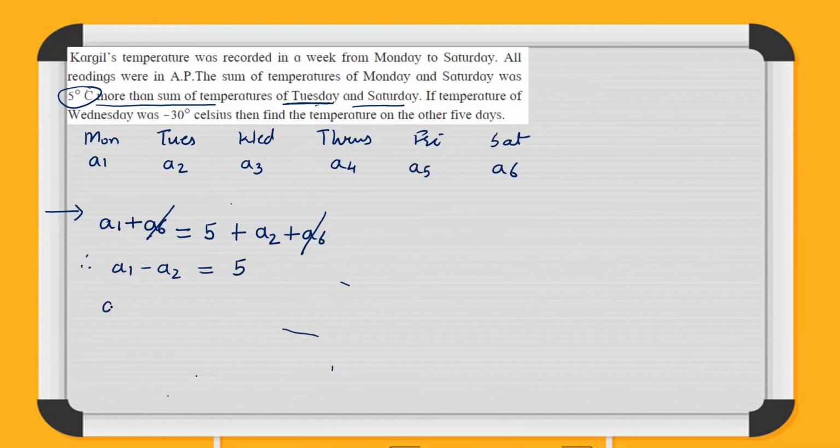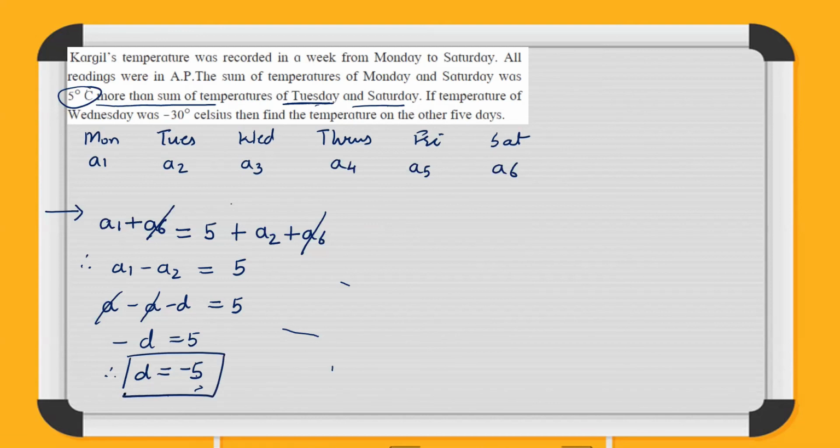So A1 minus A2 will be A minus (A plus D). So A minus A minus D is equal to 5. A and A will cancel. Minus D equal to 5. So we get therefore D is equal to minus 5. So the difference is minus 5.